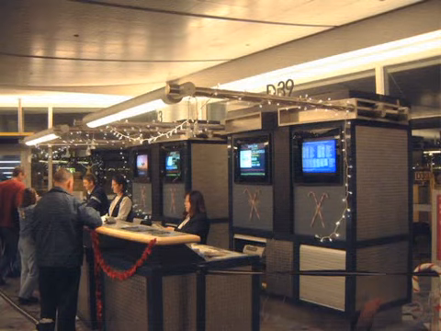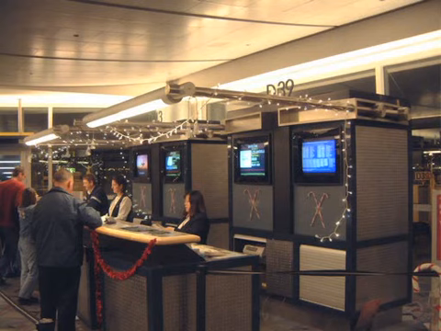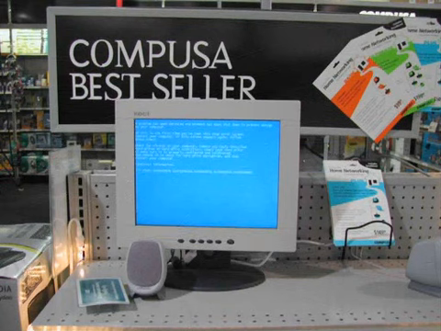This next one is, again, another airport one. Like we said, it's common. Here over on the right side, this right monitor is crashed, and a little bit of Christmas cheer, I guess, for the passengers arriving to check in. This one I find kind of interesting because you wouldn't think that a machine that crashes all the time would be one of CompUSA's best-selling computers.